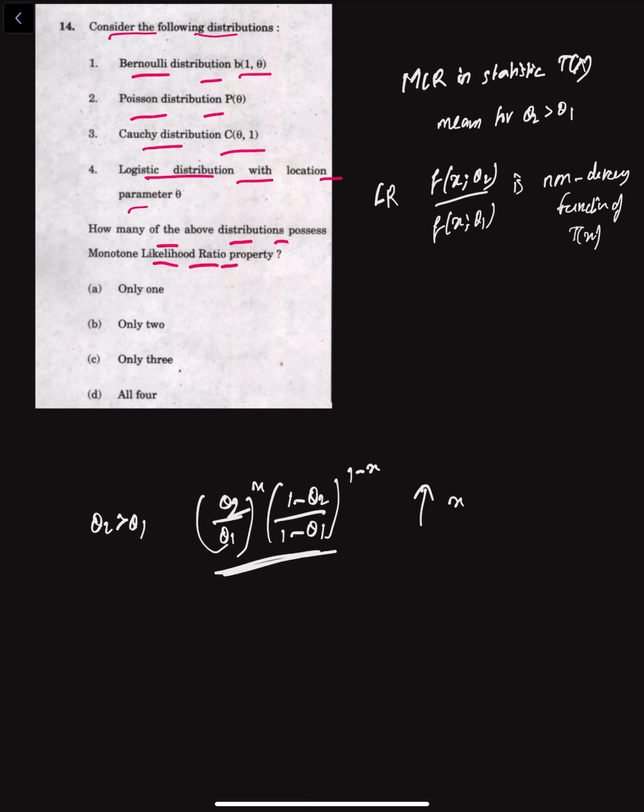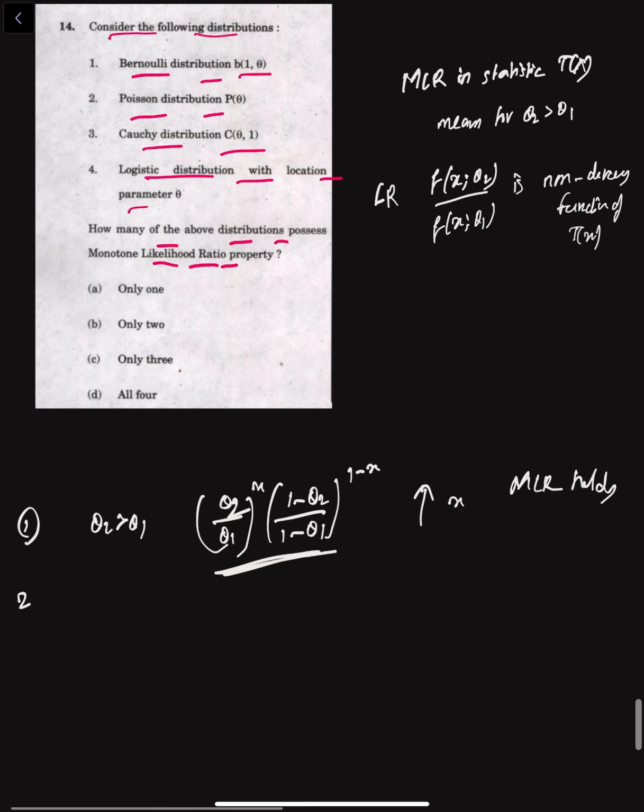So for Bernoulli, if we take theta 2 greater than theta 1, we have theta 2 by theta 1 whole to the power of x, into 1 minus theta 2 by 1 minus theta 1 whole to the power 1 minus x. So we can clearly see this is increasing in x. So MLR holds for this.